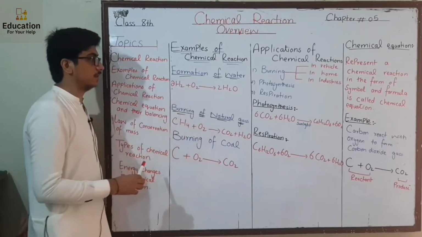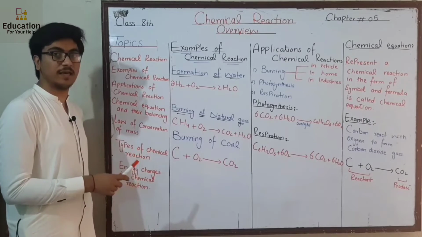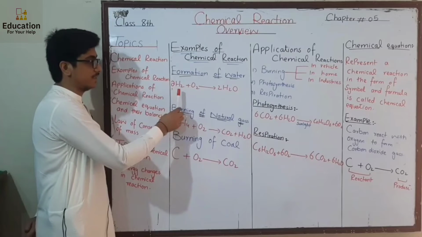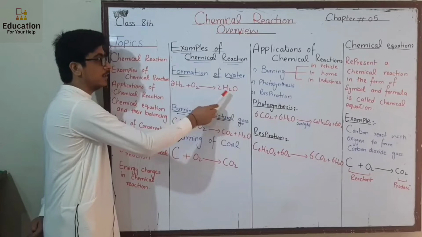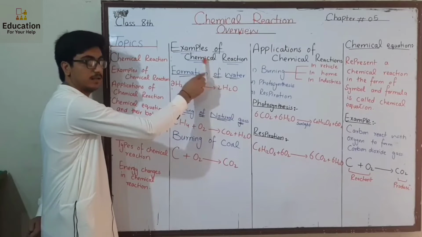Formation of water, कि water कैसे बनता है, ये भी एक formation of water जो है वो एक chemical change है. So it is also an example of chemical reaction in which two gases, hydrogen and oxygen, combine to form liquid water. In this reaction a chemical change occurs, so it is also an example of chemical reaction.